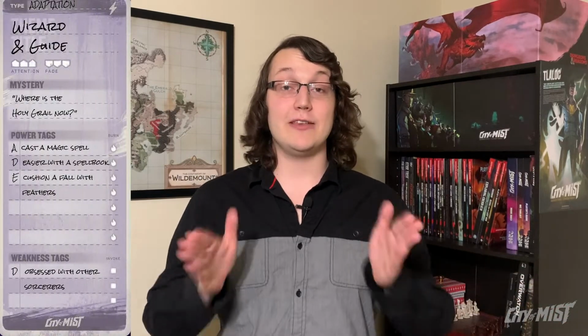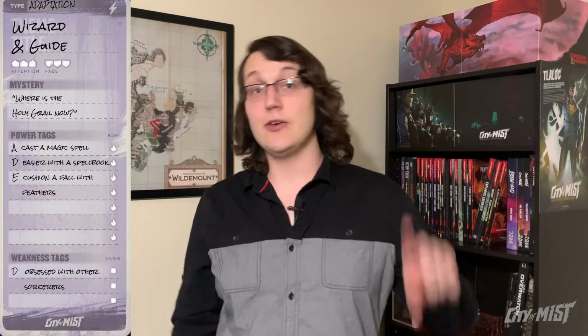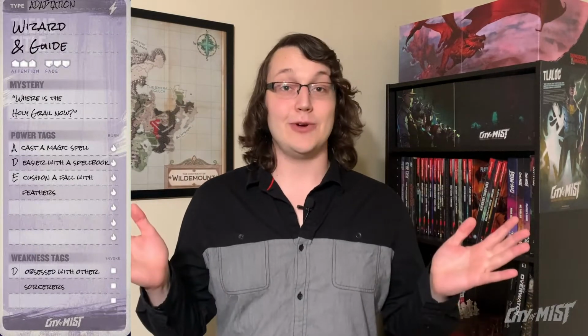That's right, as a D&D alternative, City of Mist doesn't bother with doing a bunch of math before playing the game, so disregard that whole last sentence. Instead, all you need to do is choose 4 theme books and answer a few questions. Each theme book represents an aspect of your character that is now in focus, and provides them with 3 power tags, 1 weakness tag, and a character motivation.